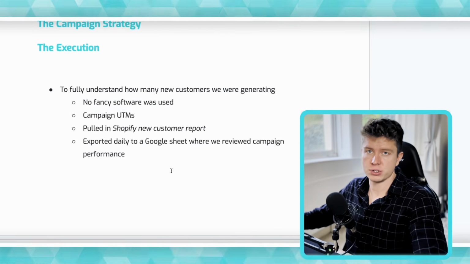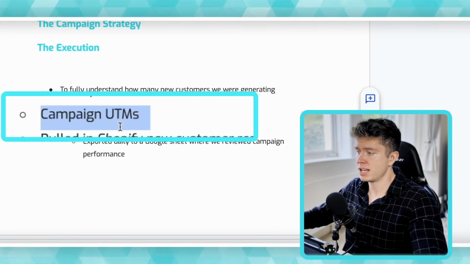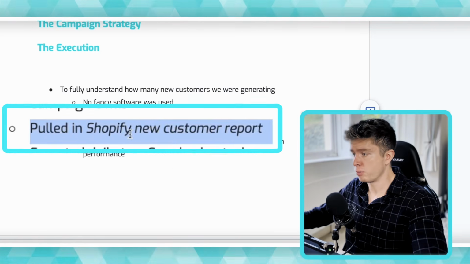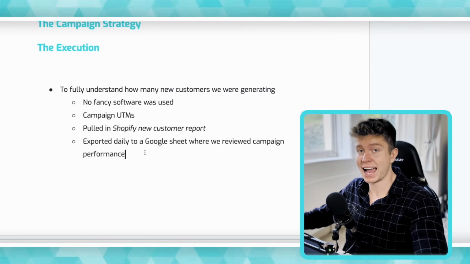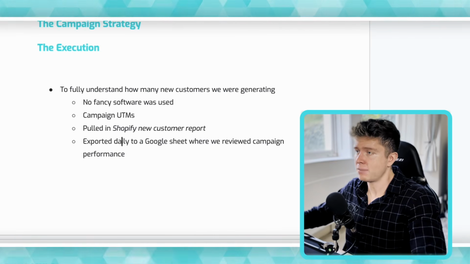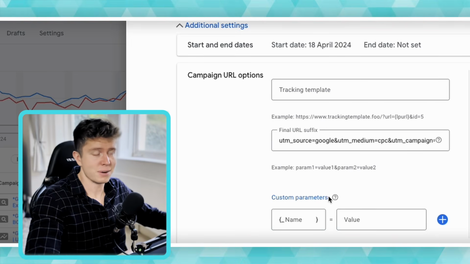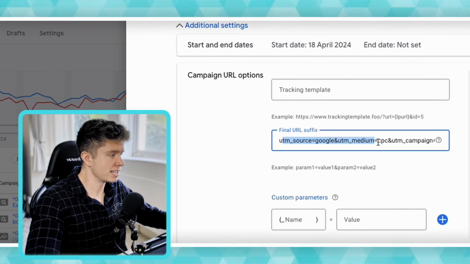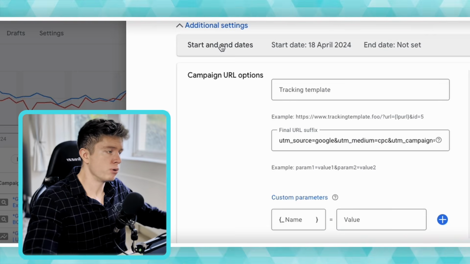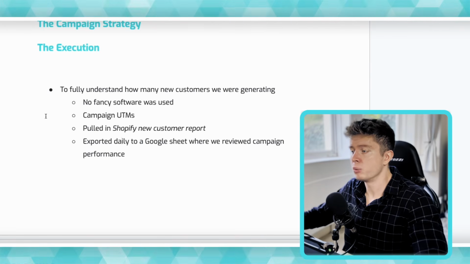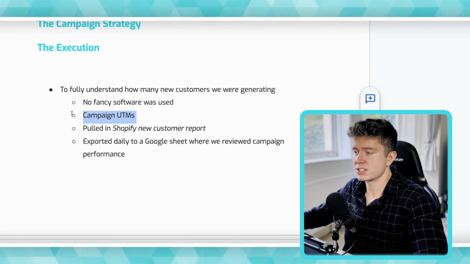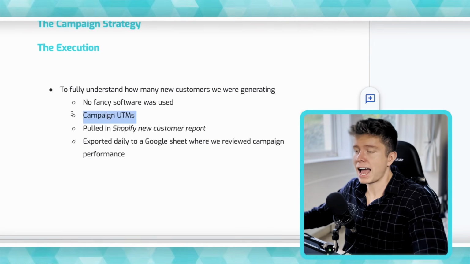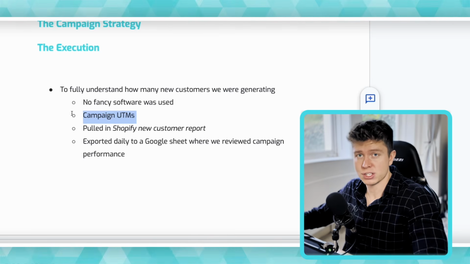So the technical execution consisted of 3 things: campaign UTMs, Shopify new customer reports, and exporting this into a Google Sheet where we could also wrap into it the ad spend levels. Now let me explain all of that. Starting with campaign UTMs. Adding campaign UTMs, specific campaign UTMs, into our campaigns, which looks something similar to this, meant that we could pull through data into the second stage, which is Shopify new customer reports. So within our Shopify new customer reports, thanks to the campaign UTMs we added, we could actually see which campaigns were generating us new customers.